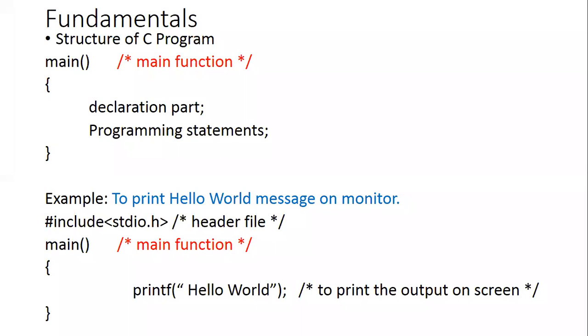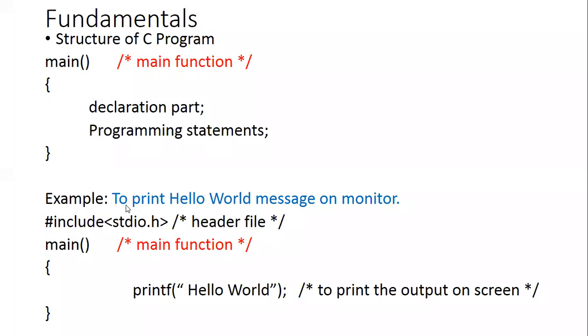As I told you, when I am talking about the addition of two numbers, you should declare what the two numbers are. You should represent what the input part and the output part are, and what processing is needed. All of this can be written in the declaration part, and this is a completely optional part. Programming statements relate to the declaration, and whatever process or operations you want to perform on the variables and numericals, you can give in the programming statements.